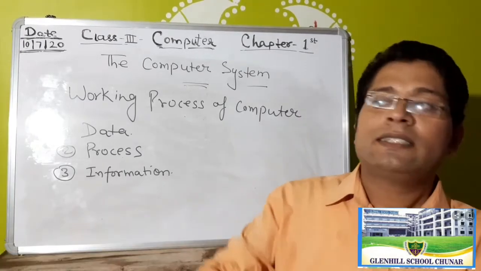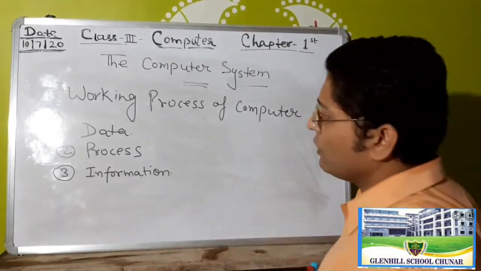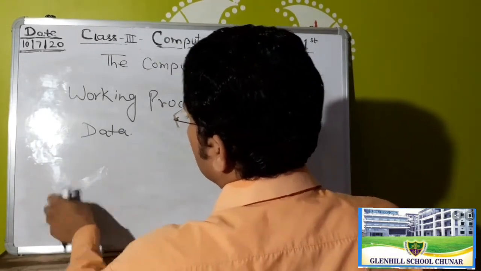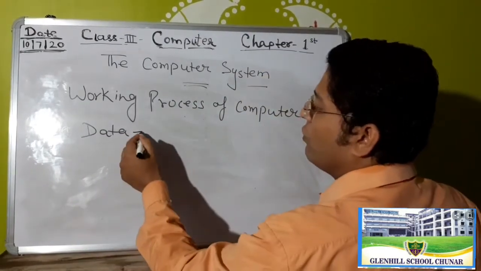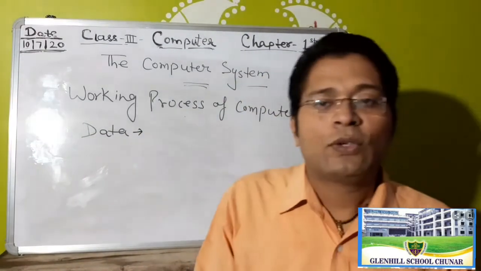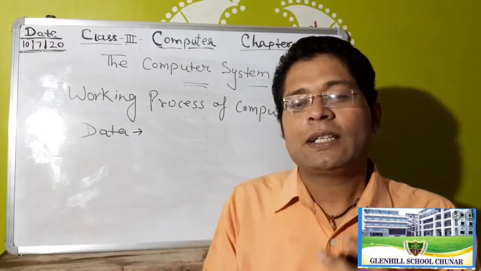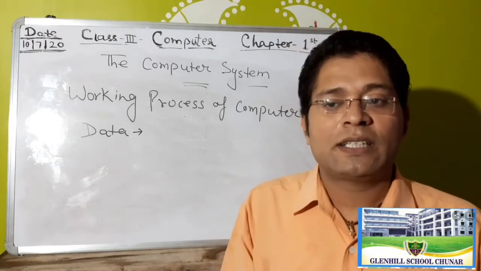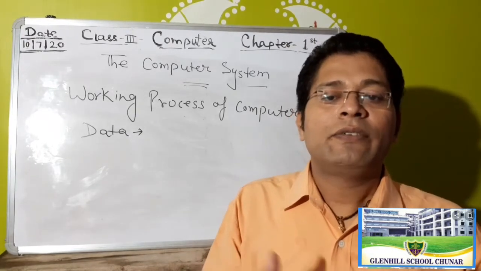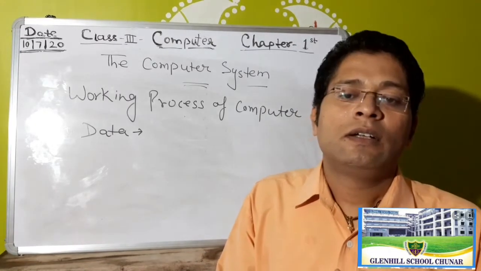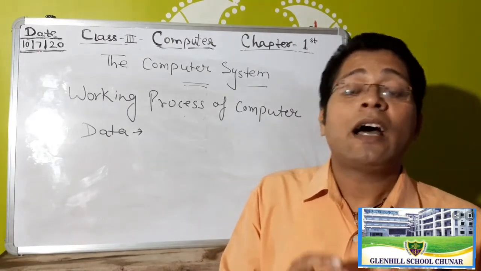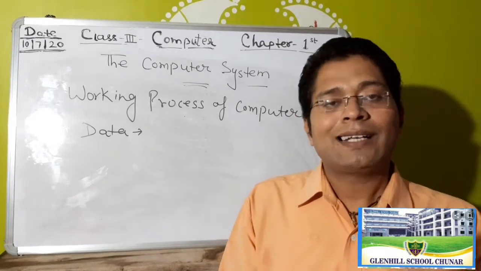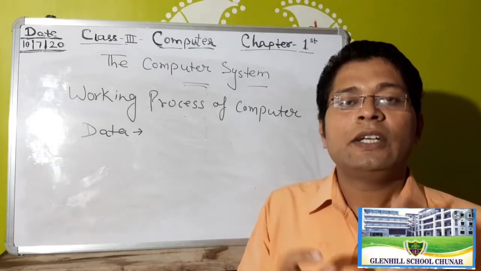So let's understand these terms. First, data. I will take the first term, data. So what is data? Data can also be called raw information or instruction given by the user.